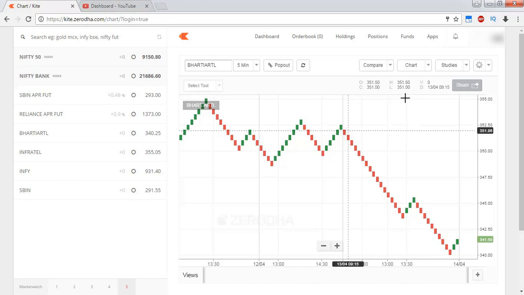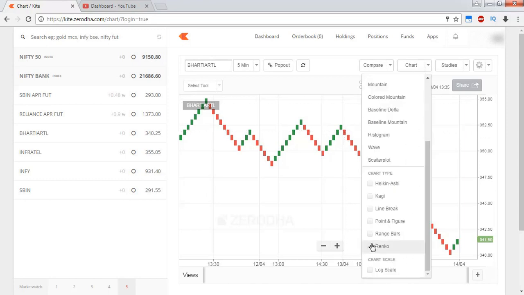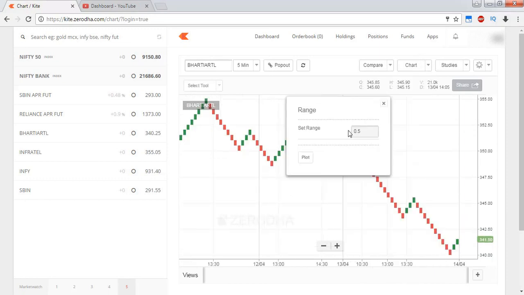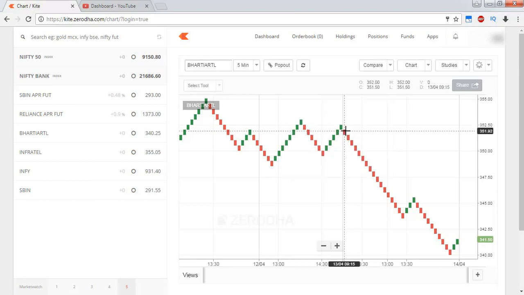When we added this Renko chart, we set the range as 0.5, so each box represents a price variation of 0.5 rupees.